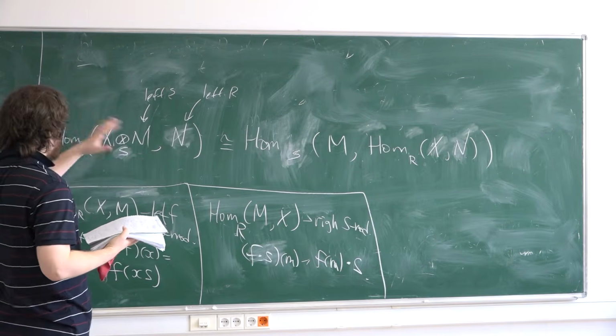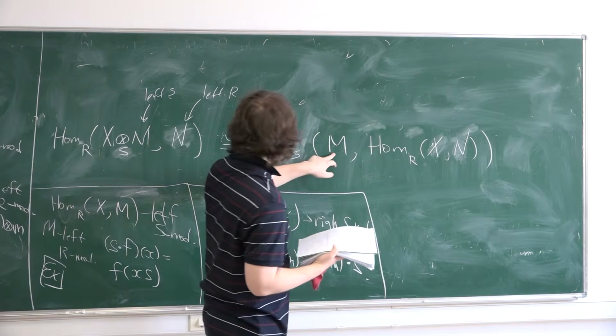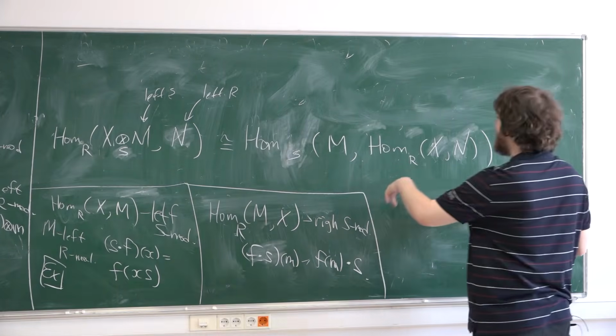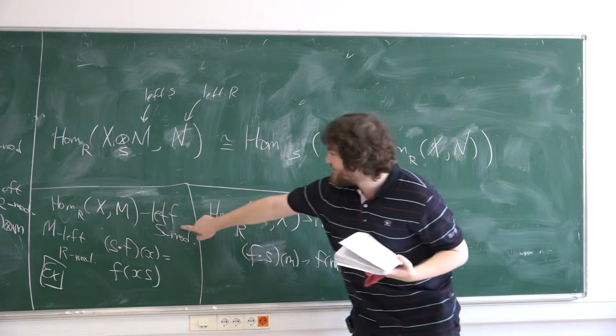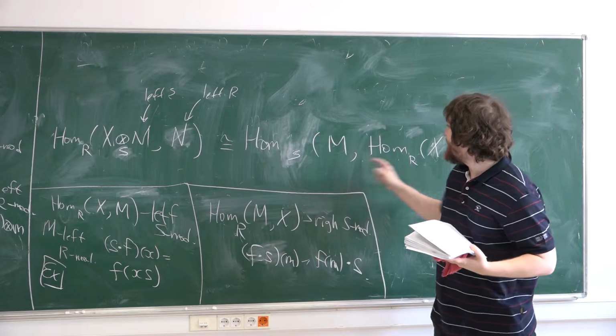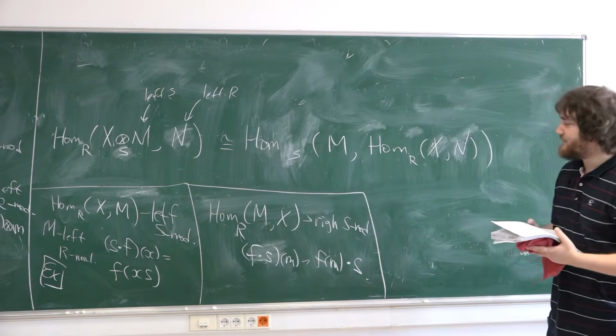You have Hom, this is an abelian group. It's an isomorphism of abelian groups. And if you have a left S module, this is also a left S module. So by these definitions, you can consider the Hom of left S modules. This is an abelian group, but these two abelian groups are isomorphic.